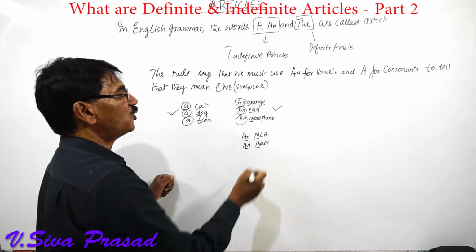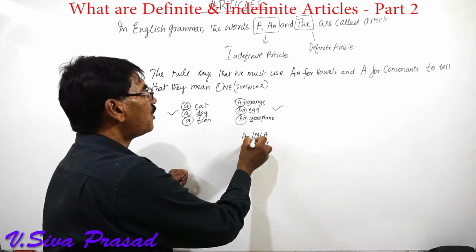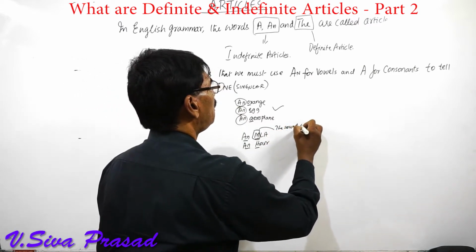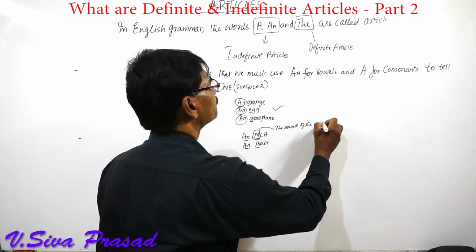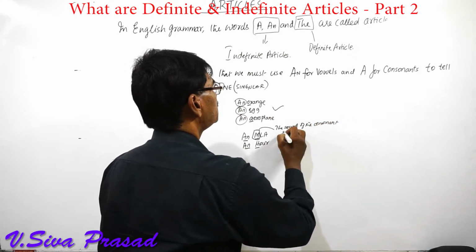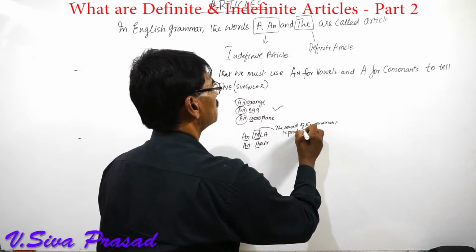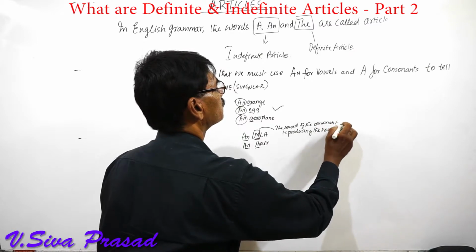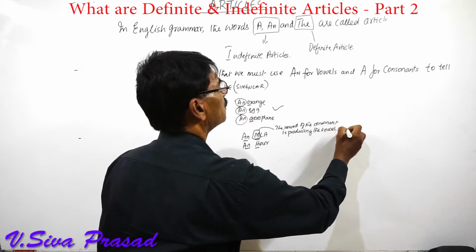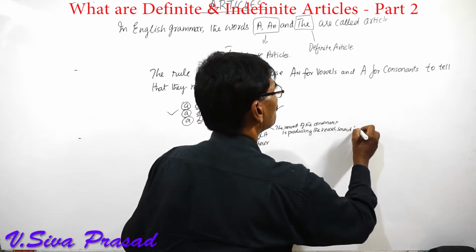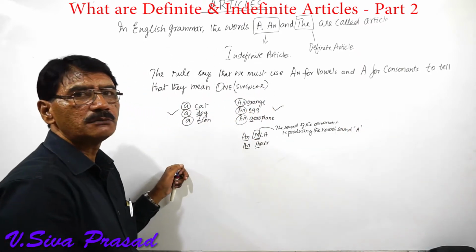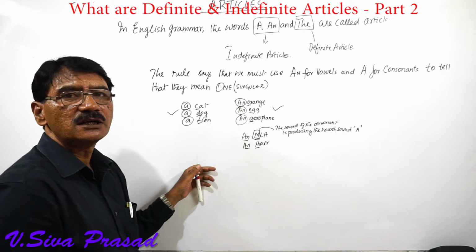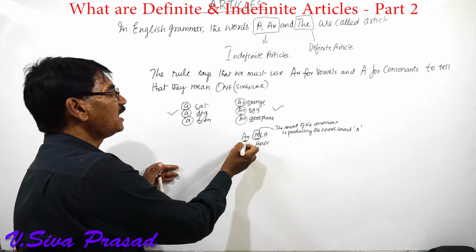We are using an over here because the sound of this consonant is producing the vowel sound. MLA. You know, because this is producing the vowel sound, we are using an.